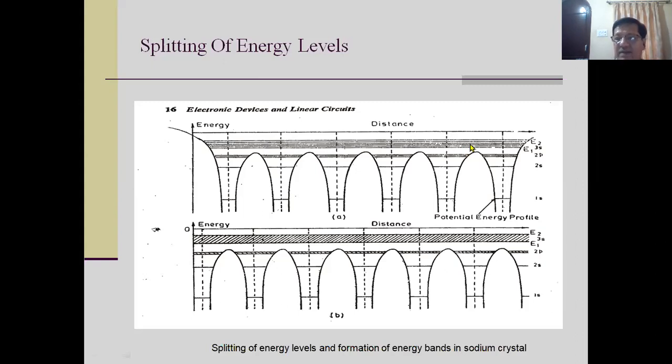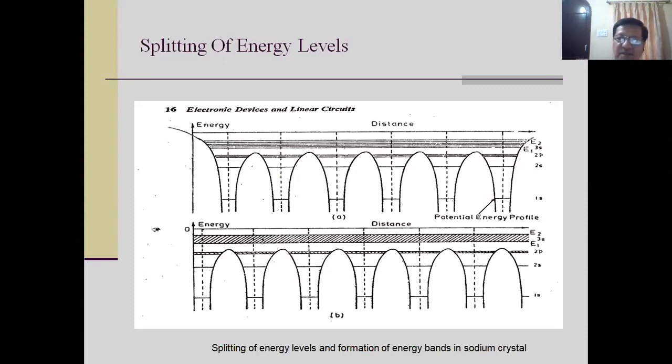So please remember today that the number of energy levels in a band depends upon the number of atoms present per unit volume. So if you have 1 cc, one cubic centimeter of a crystal, and suppose the density of a sodium crystal for 1 cc is 10 raised to 22.